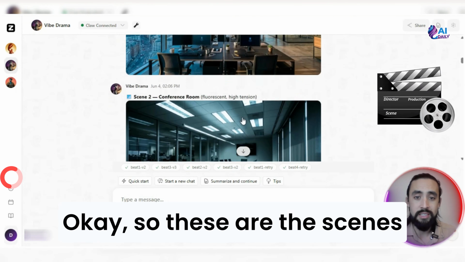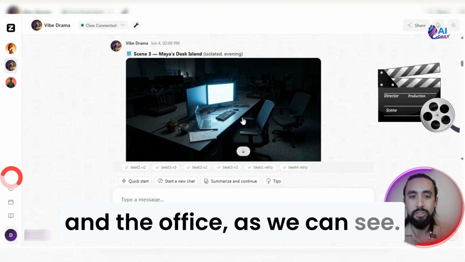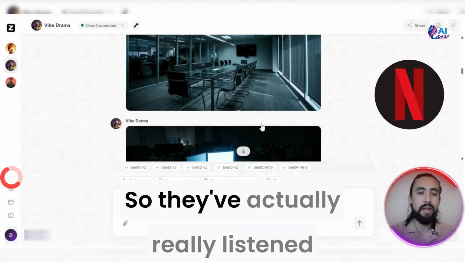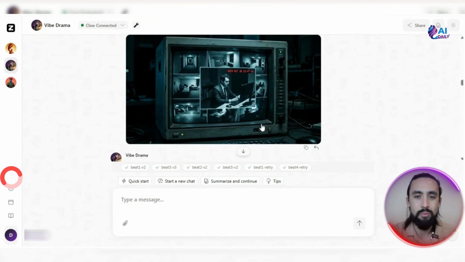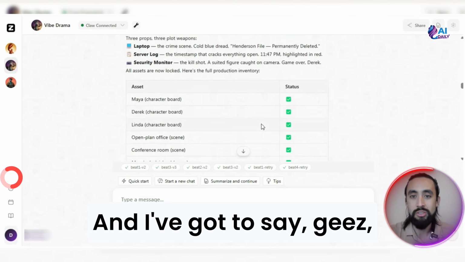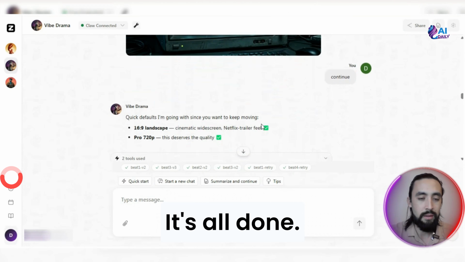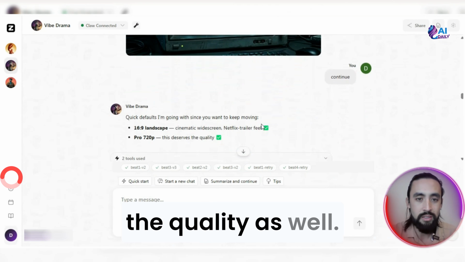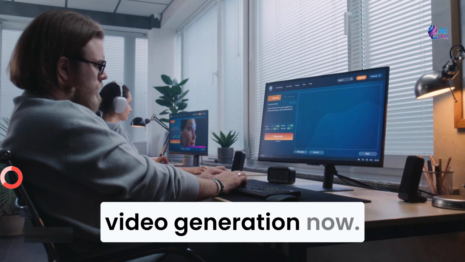Okay, so these are the scenes in the boardroom and the office, as we can see. Very realistic, very Netflix vibe as well, actually. So they've actually really listened to that prompt quite well. Some really cool shots. I've got to say, geez, this is really impressive. It's all done. Everything's been locked in. The ratios are locked in as well. The quality as well. They're ready for the big video generation now.